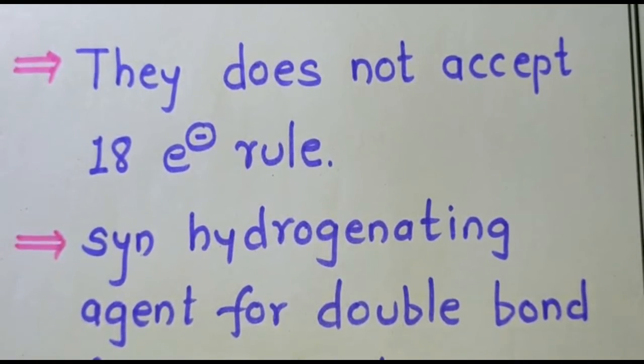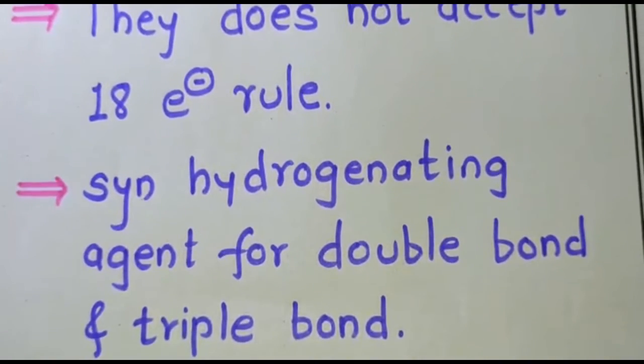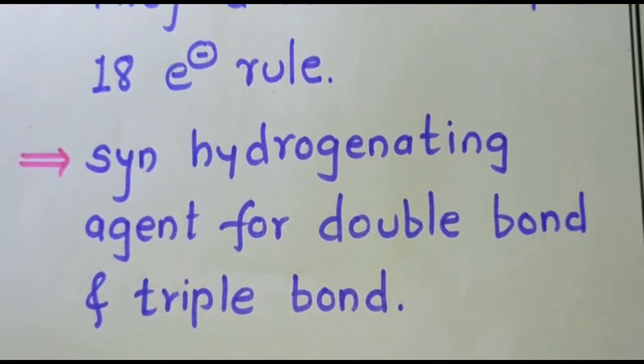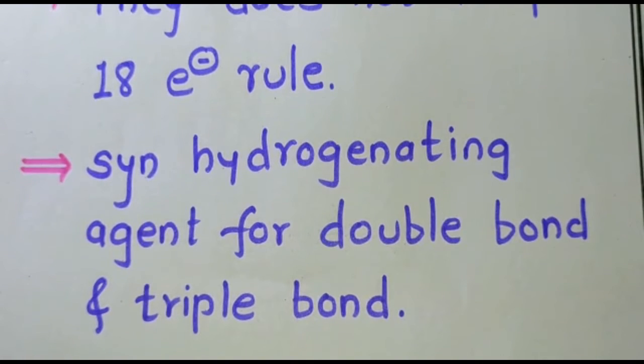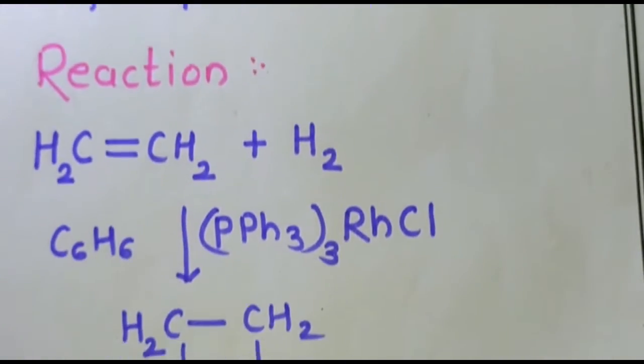Remember that this catalyst is helpful for syn stereochemistry. When we want a stereospecific reagent, we can use the Wilkinson catalyst, the syn hydrogenating agent for the double bond and the triple bond. Remember that it is a syn hydrogenating agent for the double bond as well as for the triple bond. Now we will see the general reaction for this Wilkinson catalyst.